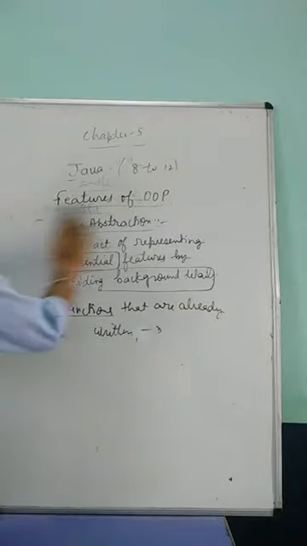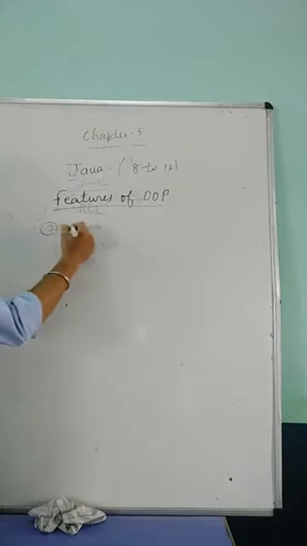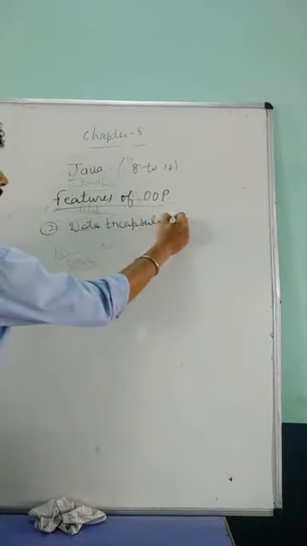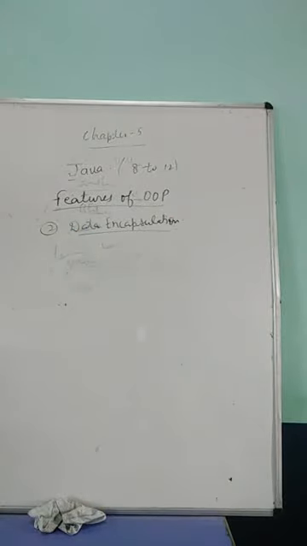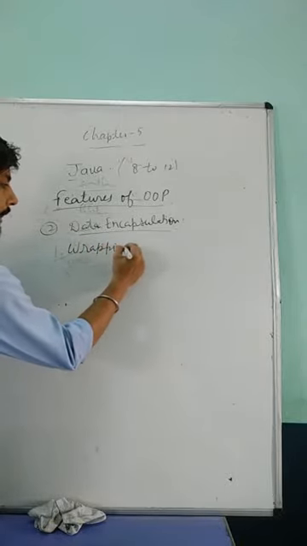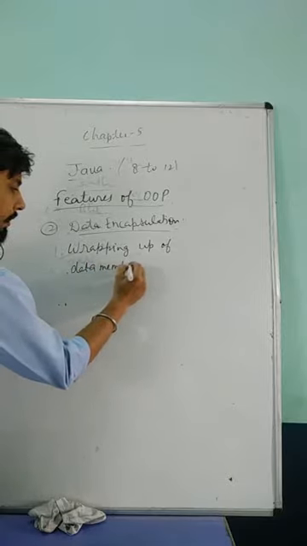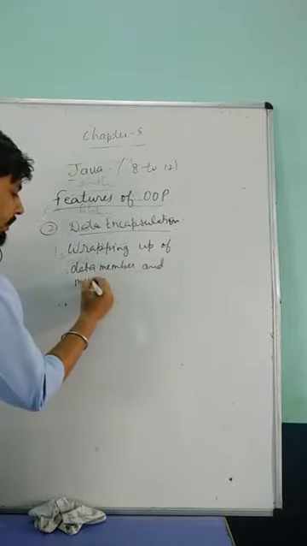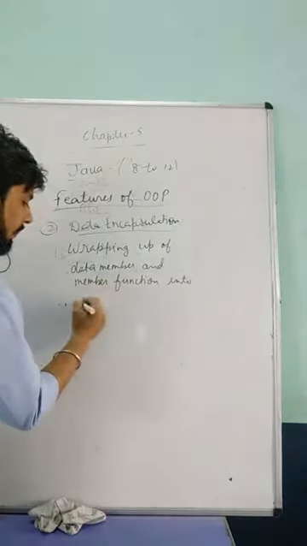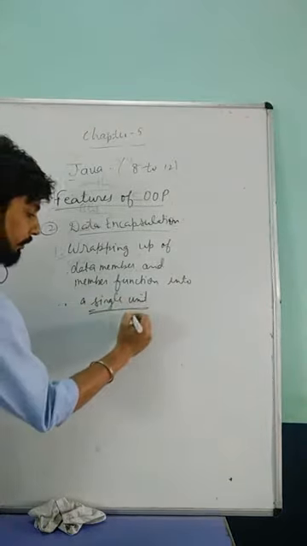And the next part is data encapsulation. As we discussed about the class, a class is the wrapping up of data member and member function into a single unit, and that single unit is called the class.